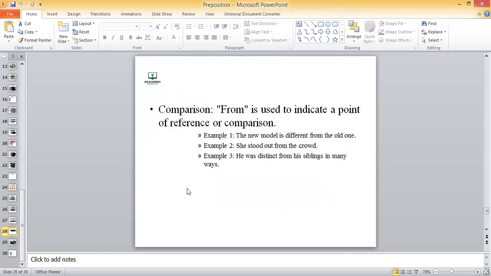Then we have comparison. When we compare two things, when we do a comparison, then we have the usage of from as well. The new model is different from the old one, right? So in general English, we always use than for comparison, but for prepositions, we also use from. He stood out from the crowd. He was distinct from his siblings in many ways. He was distinct from his siblings. यानी कि वो अपने जो बहन भाइयों से मुख्तलिफ था. From his siblings in many ways. So that's how we use the concept of from.